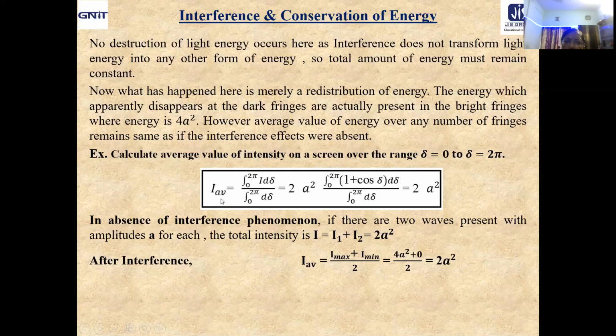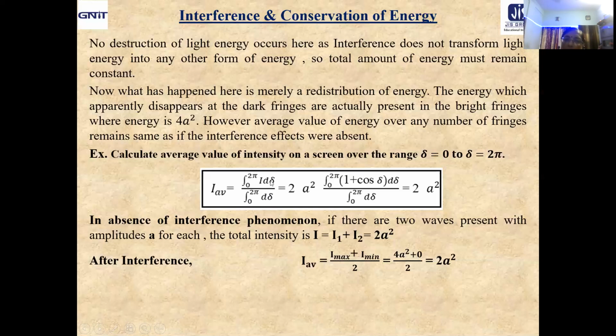Now, this is the definition of I average from simple mathematics. It is the ratio of total intensity divided by the total phase interval. That means the integral of I d delta divided by the integral of d delta over a complete cycle, 0 to 2 pi. d delta is an infinitesimally small phase interval.